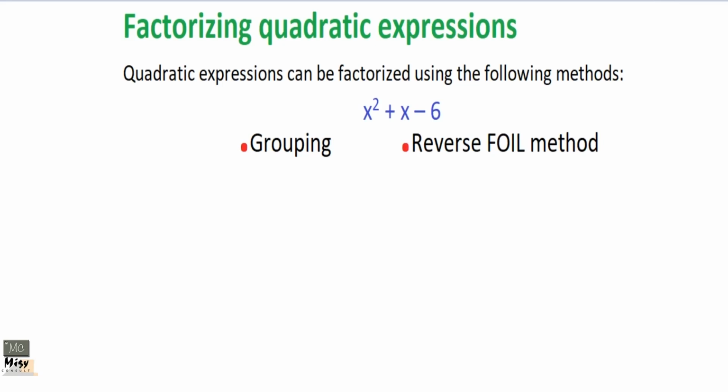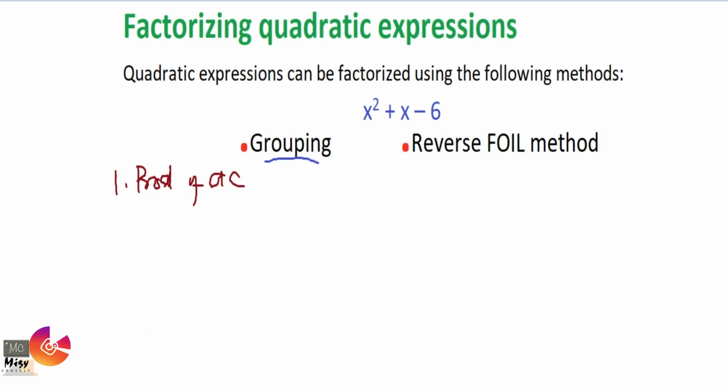Okay, so I am taking this over again, and I'm going to do them step by step. We are still using the grouping method, and with the grouping method, like we were told, what we are going to do is, first of all, find the product of A and C.